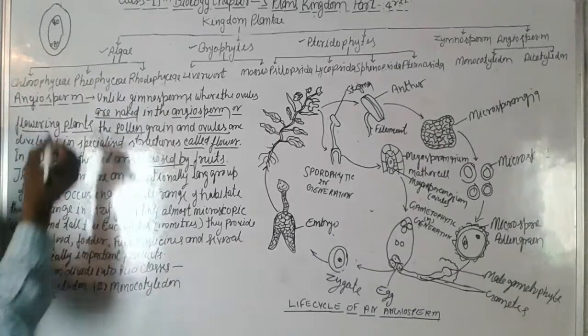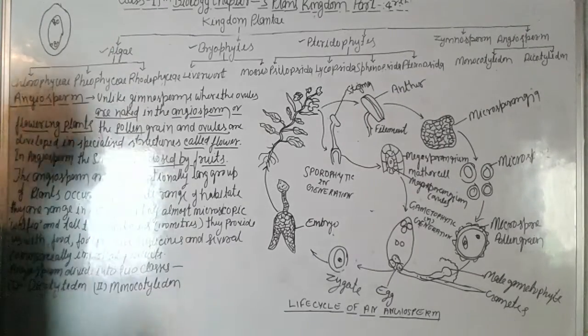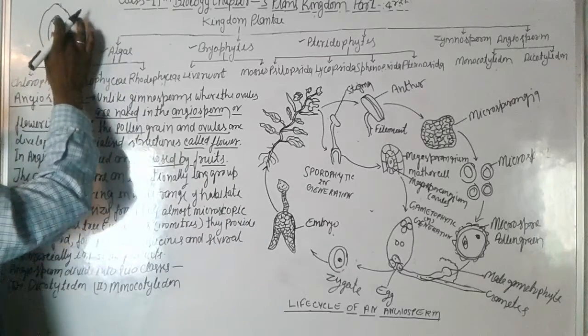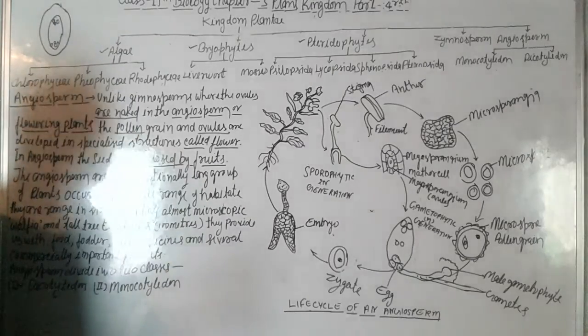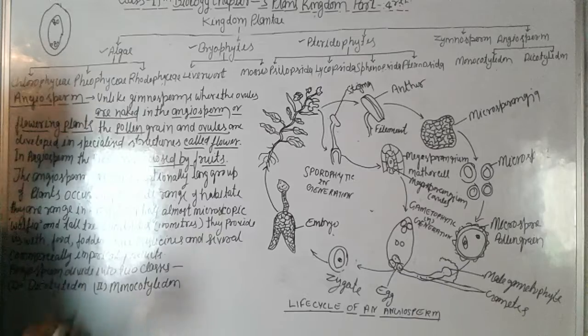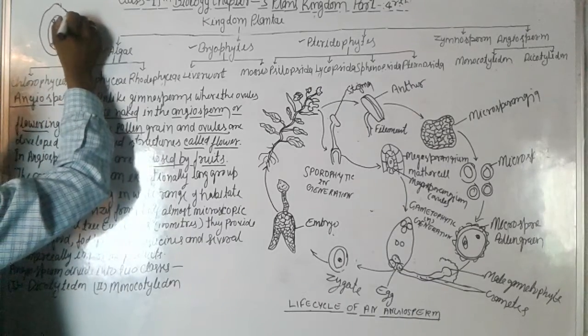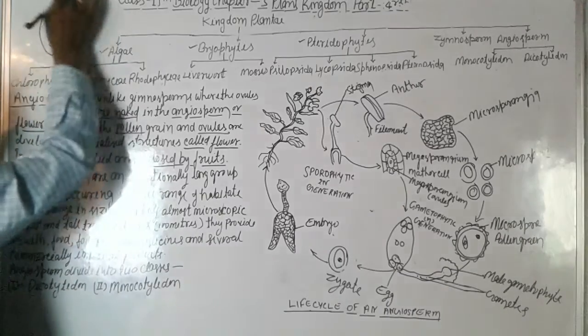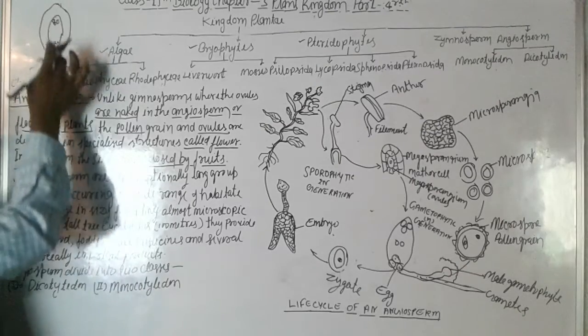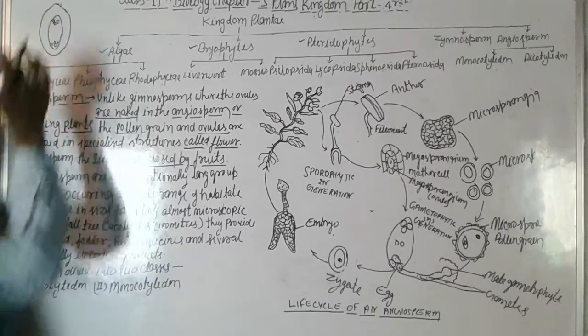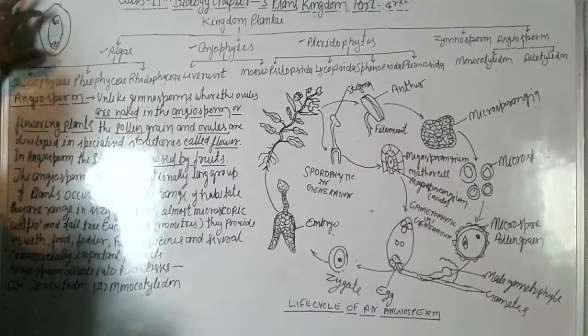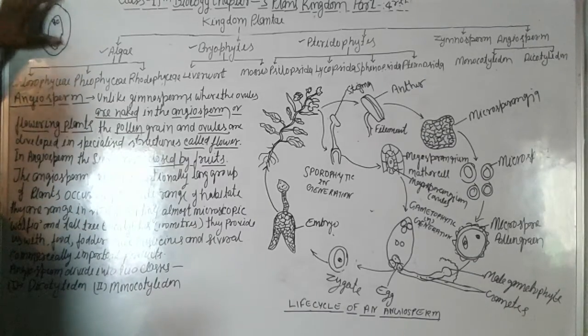So you can say that inside the fruit occurs the ovule. This whole part is the fruit, and inside the fruit is the ovule. So the ovule is enclosed.